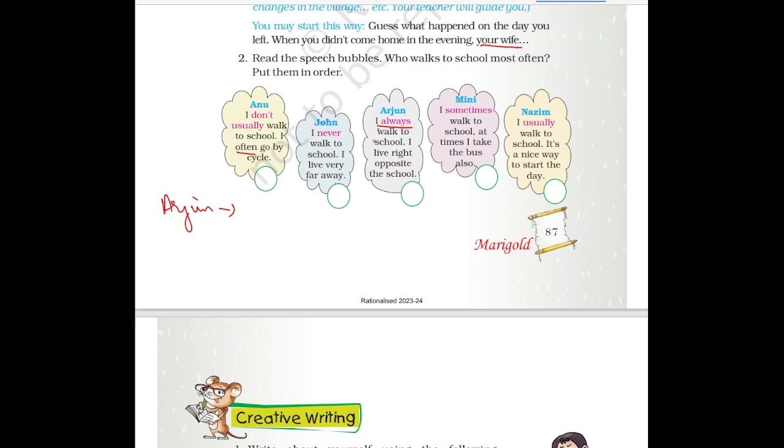Then second will be Nazim. Okay, he is usually going on foot. Then third is sometimes, that is Minnie. Then fourth is don't usually, that is Anu. Then fifth is John, that he never goes on foot. So in this way.